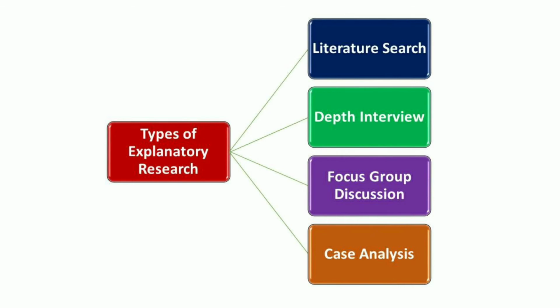The literature search is good to start, but it is much preferred when we are well informed about the specific subject that we are studying. Otherwise, we have to use depth interviews, which are widely used to tap the information and the experiences of individuals related to the specific subject.